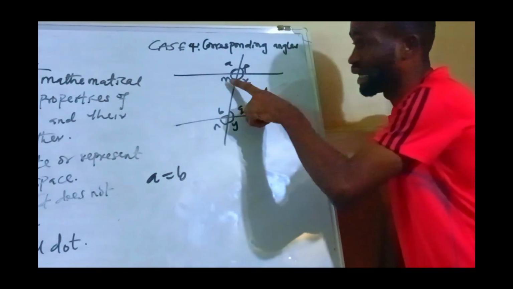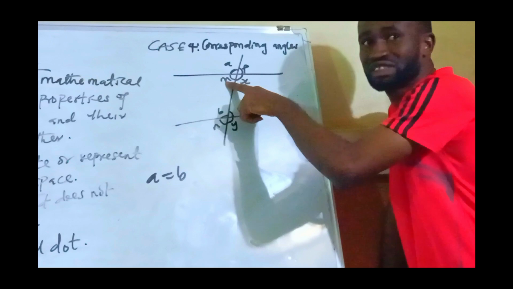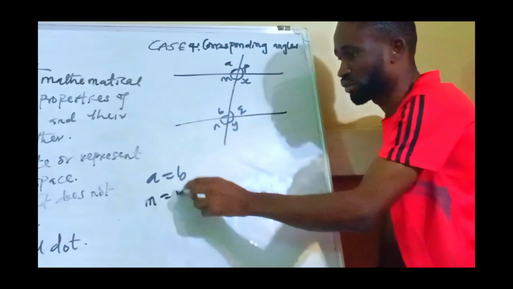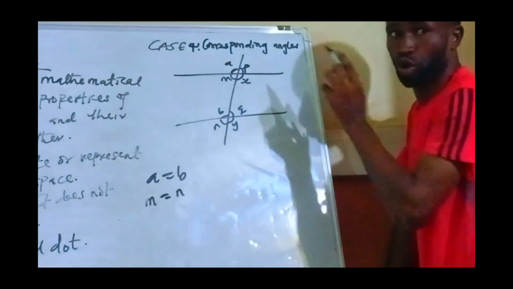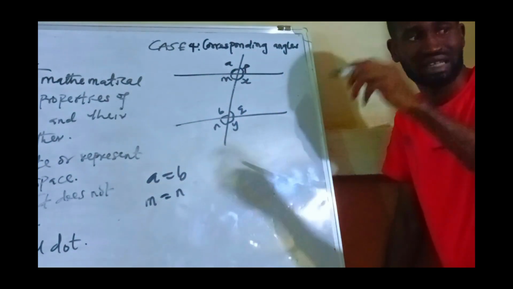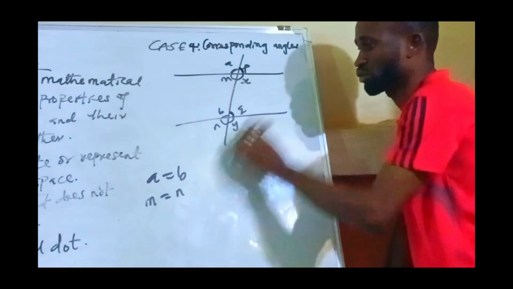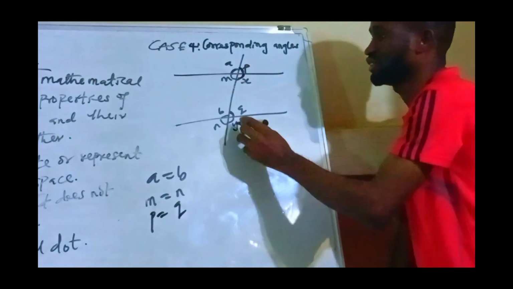Then when you come down, this one is down, this one is down, M is down, N is down in the other way. So that means M is equal to N. We are done with this side. Then we come here. Remember, we are stating up must be equal to up, and down must be equal to down. So this is up and this is up. So P is equal to Q. Then this is down and this is another down.